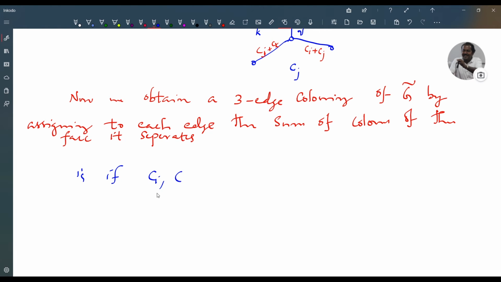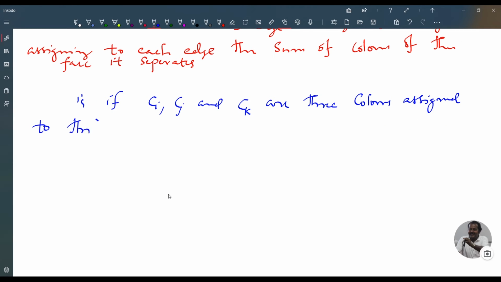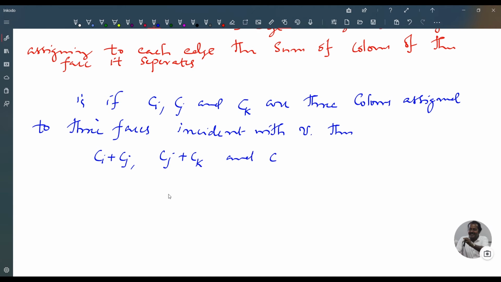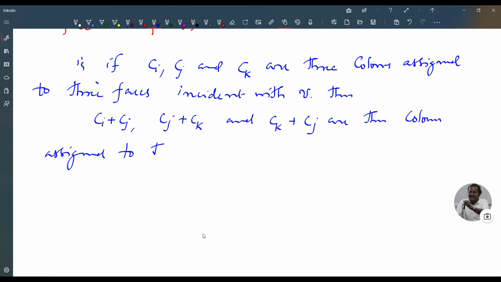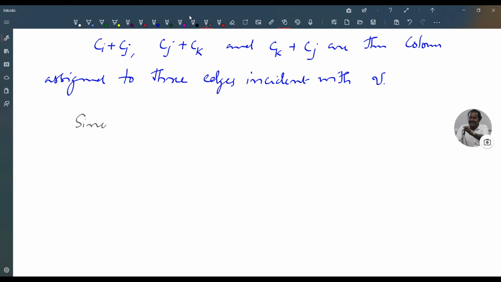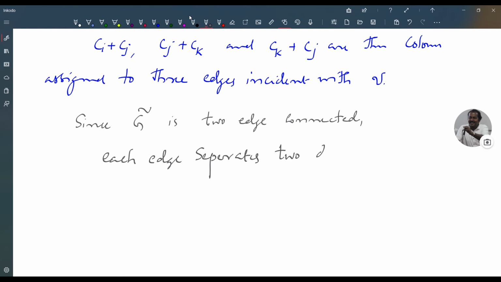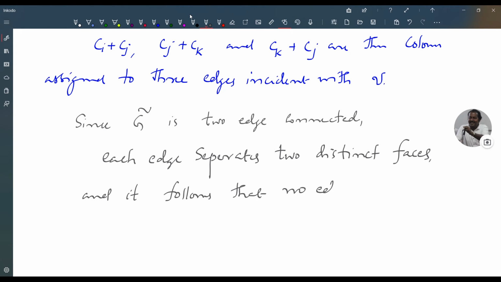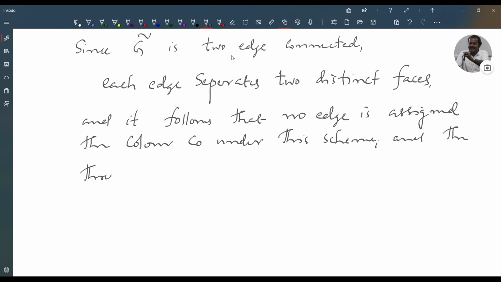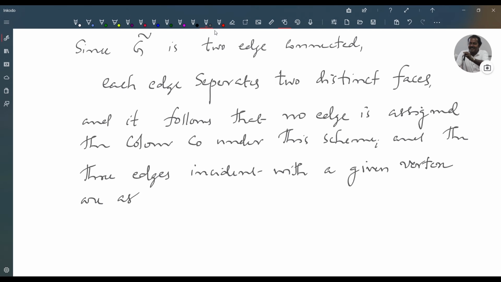That is, if Ci, Cj and Ck are the three colors assigned to the three faces incident with V, then Ci plus Cj, Cj plus Ck and Ck plus Ci are the colors assigned to the three edges incident with V. Now since G tilde is two-edge connected, each edge separates two distinct faces, and it follows that no edge is assigned the color C0 under this scheme, and the three edges incident with a given vertex are assigned different colors.